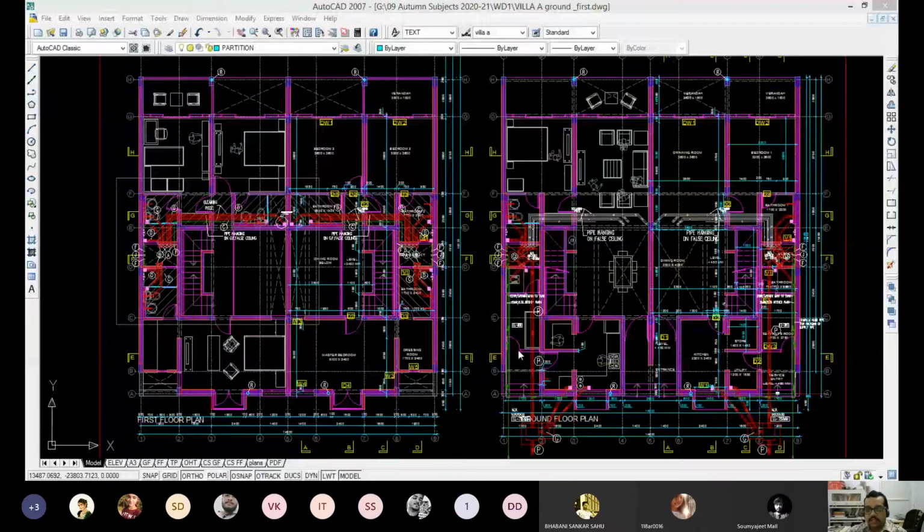Now this is a design. On the right hand side you can see the ground floor plan. On the left hand side you can see the first floor plan. And this is a typical example which I generally take because this is the plan of a high-end villa.